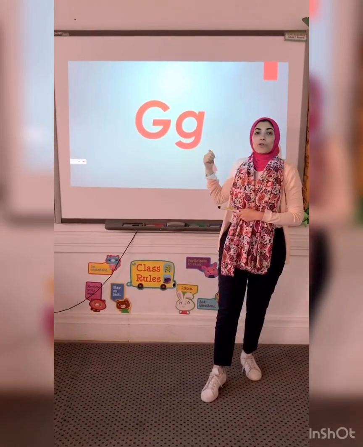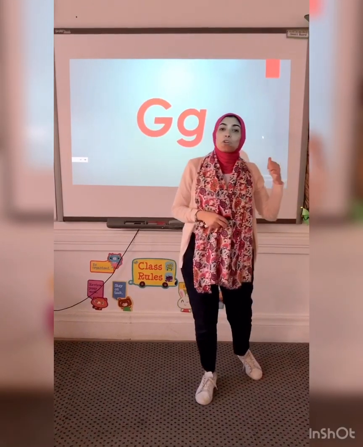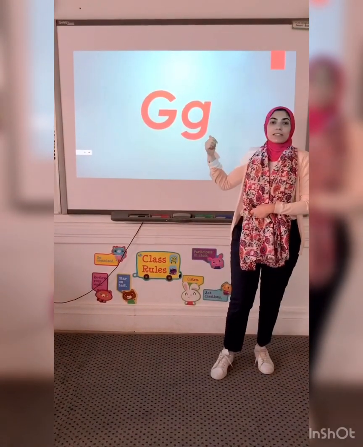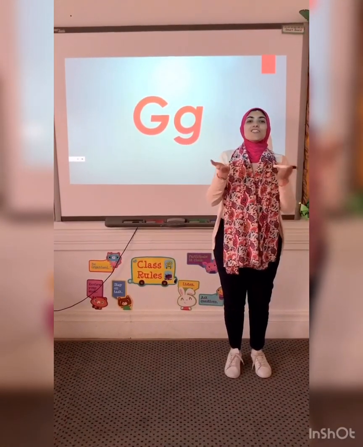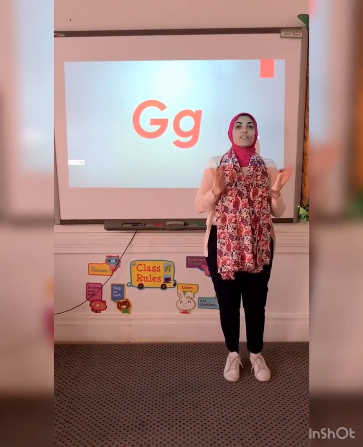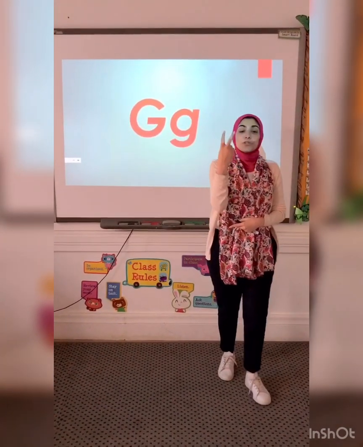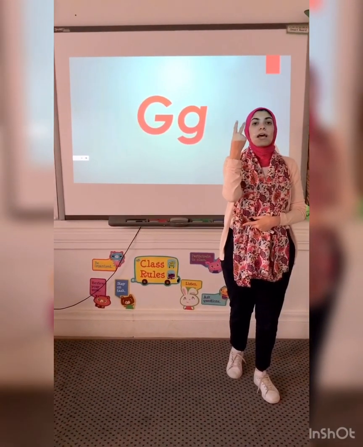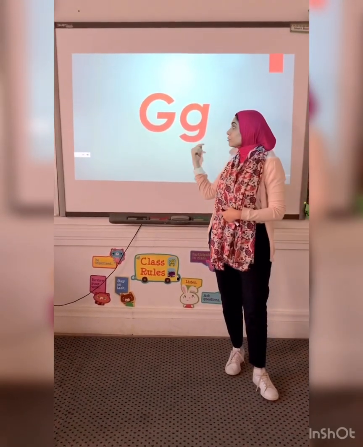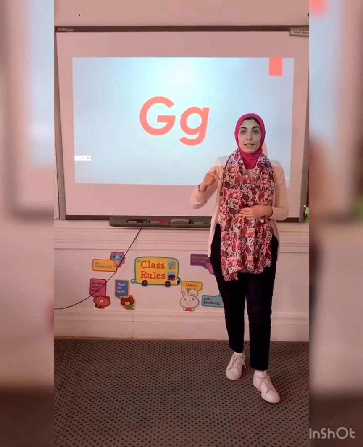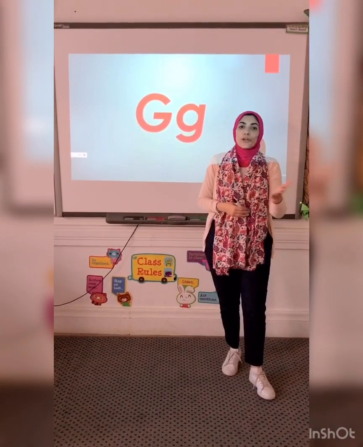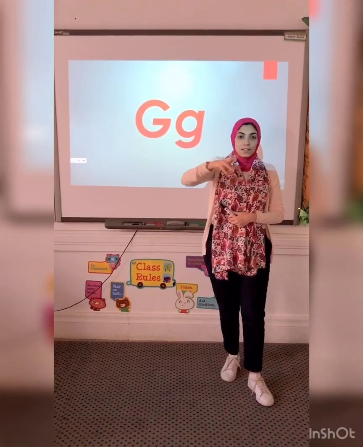The other sound is called soft G. Do you remember soft C? When we say that soft C makes the sound S. Yes, also letter G has a soft sound, which is J, J, J. So letter G has two sounds, soft sound and hard sound. The soft sound is J, that we're learning about today. And the hard sound that you all know is G.